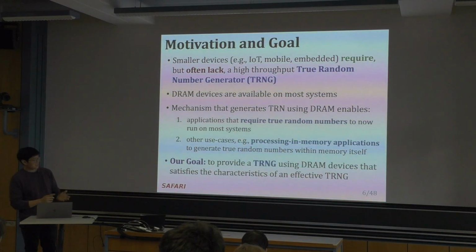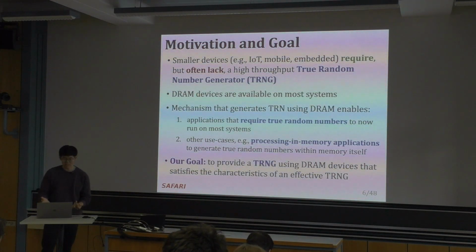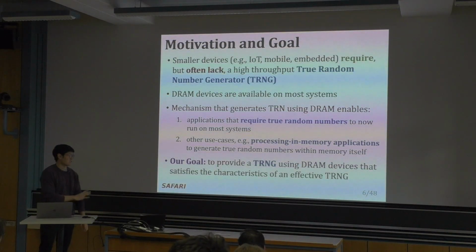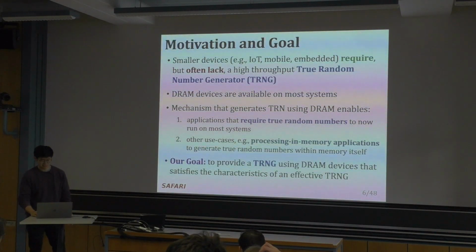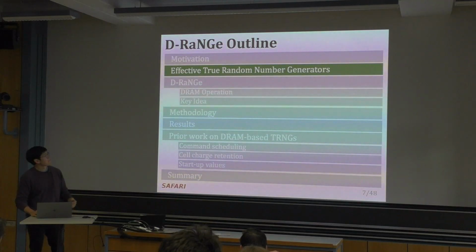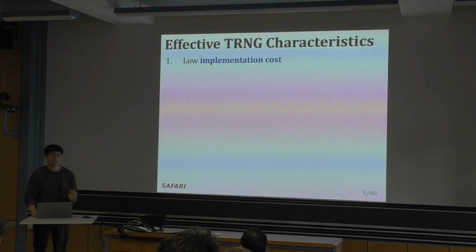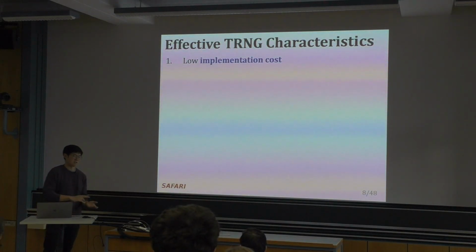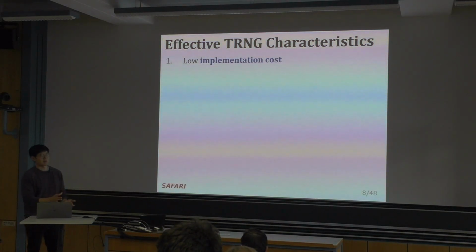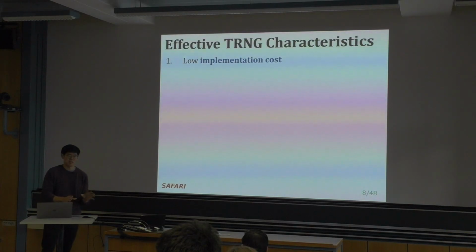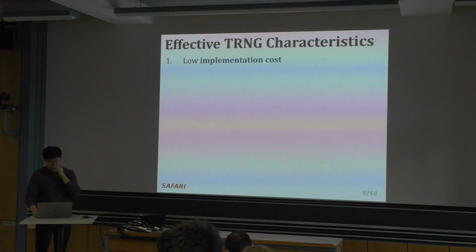So our goal is to provide a TRNG using DRAM devices that satisfies the characteristics of an effective TRNG. Now let's talk about those characteristics. So first, we want to have low implementation cost. In order to enable them on all these small systems, we don't want to have the system designers implement anything on top of the device.